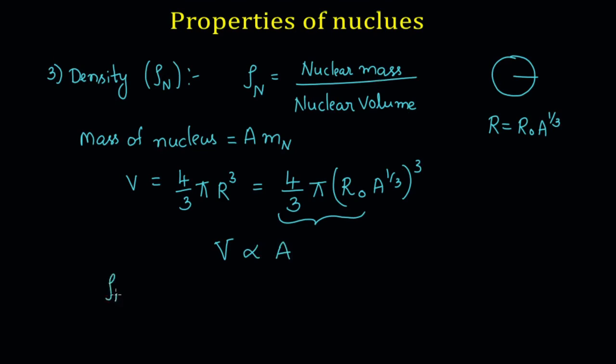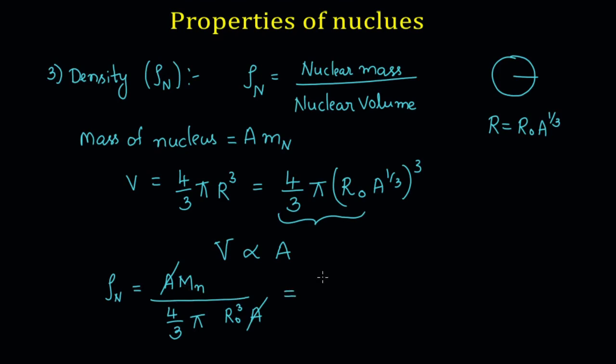The density of the nucleus can now be written as A times the mass of the nucleon divided by 4 by 3 pi r naught cube into A. Here A and A get cancelled out and the rest are just constants.